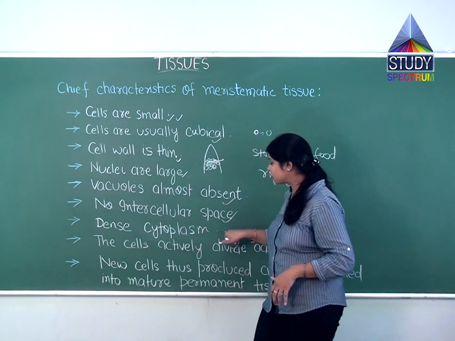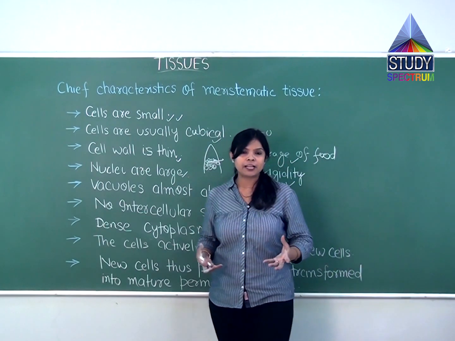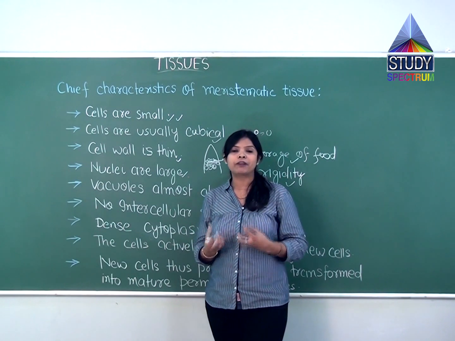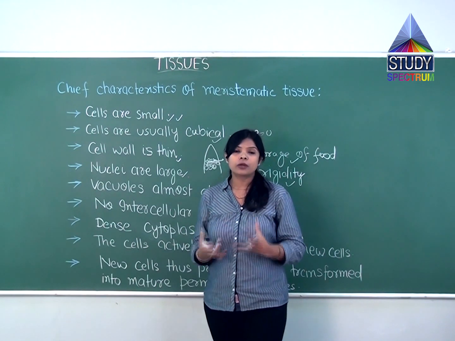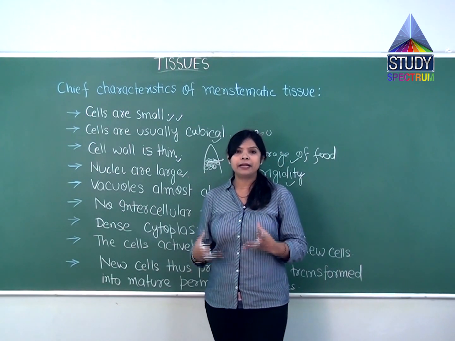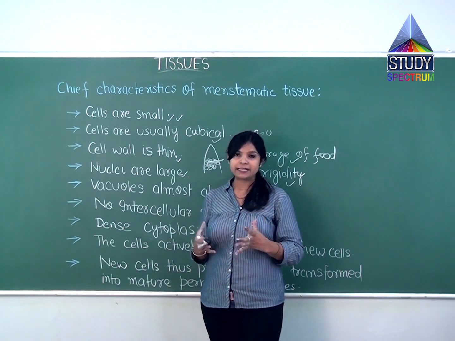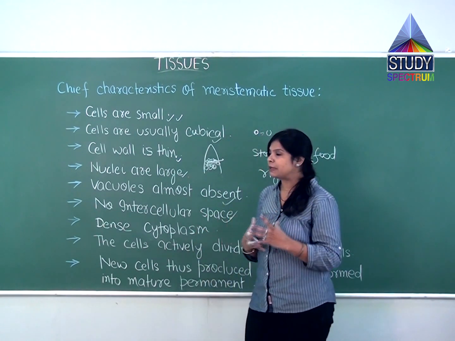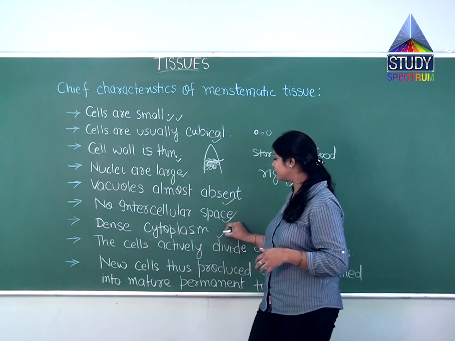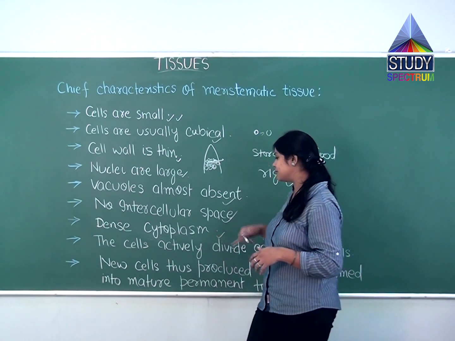Now dense cytoplasm. What is cytoplasm? If you recall, cytoplasm is a liquid, fluid-like structure in the cell. If it is very watery, cells won't be easily stable. But if the cytoplasm is dense, they will be easily stable in the meristematic region. Because of that, the cytoplasm will be dense.